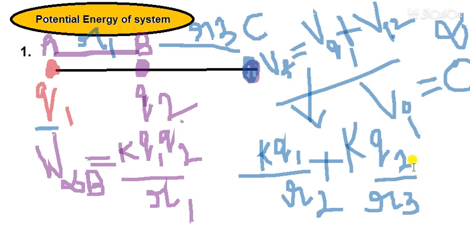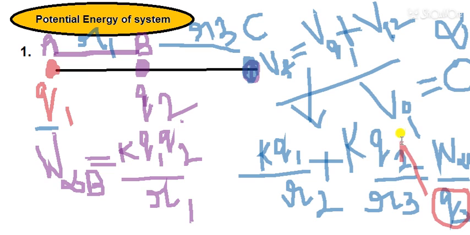This is equal to work done from infinity to C by Q3, and then this Q3 will be multiplied with the left hand side.